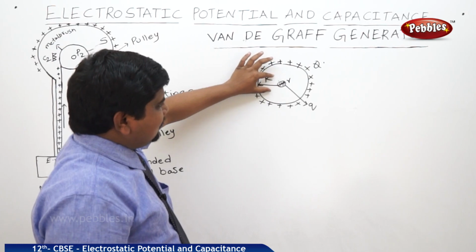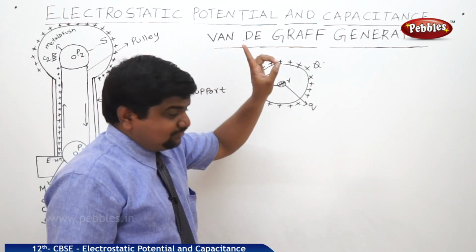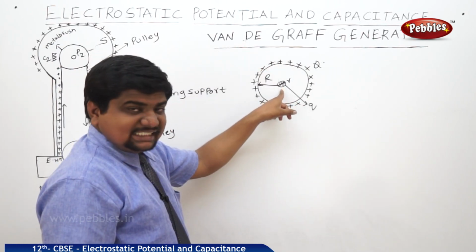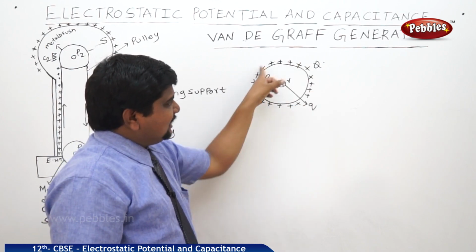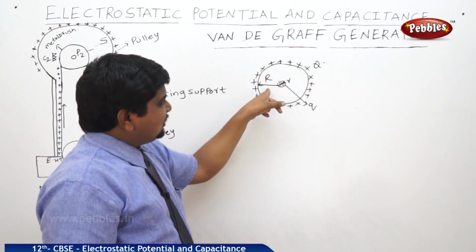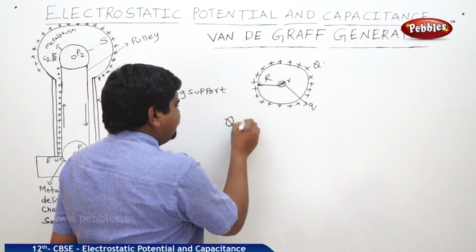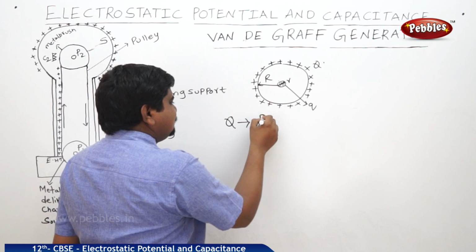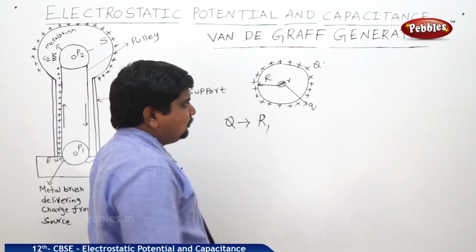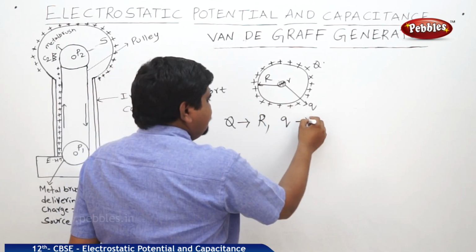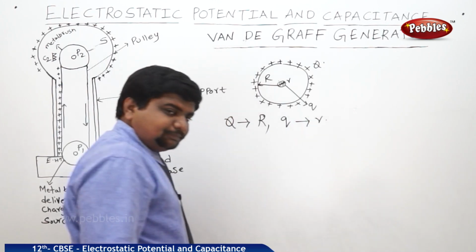Let us take the charged surface area, which is similar to the Gaussian surface. Because of the charge placed, the charged surface area is enclosed like this. What is the radius? Capital R. With respect to the charge capital Q, the radius is capital R. With respect to the small q, the radius is small r.